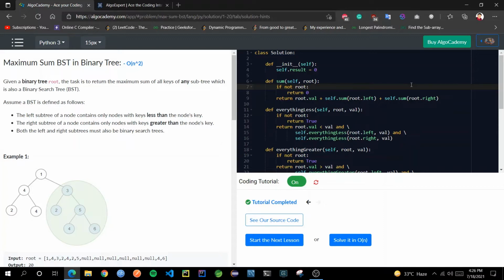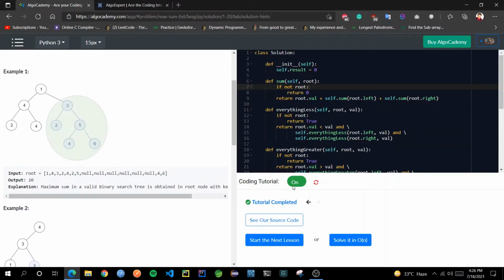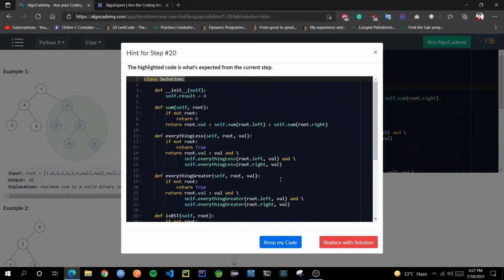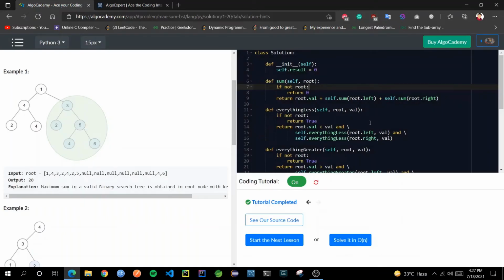Each solution with each time complexity has separate steps of its own. Like here, for the order of n square solution, it had this many steps. For the order of n solution, it will have a separate kind of steps, and you can go through similar steps. For that, it will have a dedicated video as well, but you can just go through these coding tutorial type of steps also. Now you can also see the source code they are suggesting over here. Their source code will be exactly similar to whatever we have over here, because we took all the steps for their solution itself. We haven't written it because it would make the video very long.